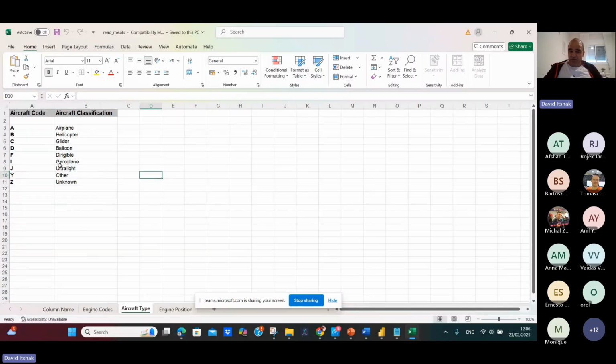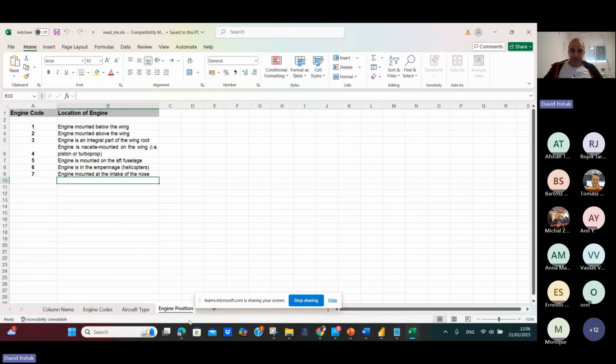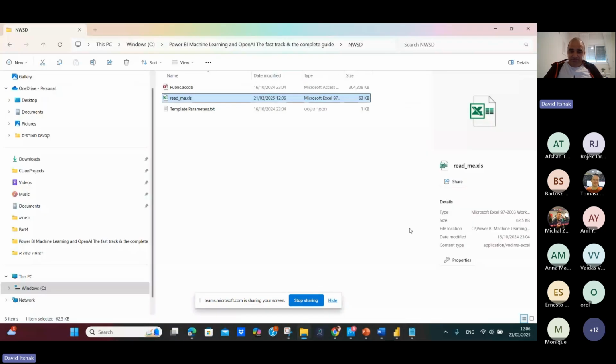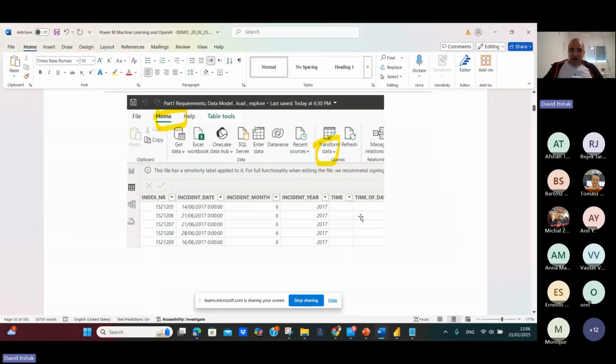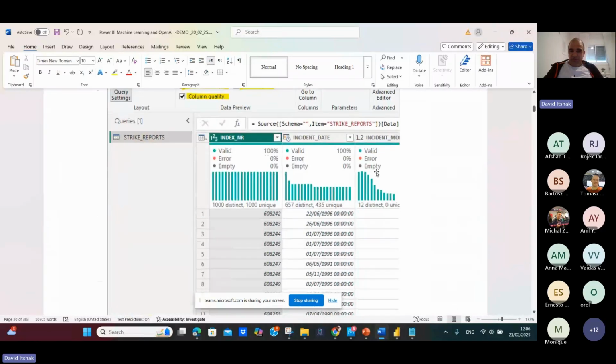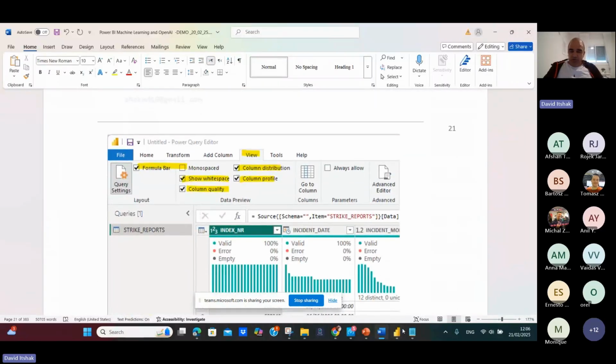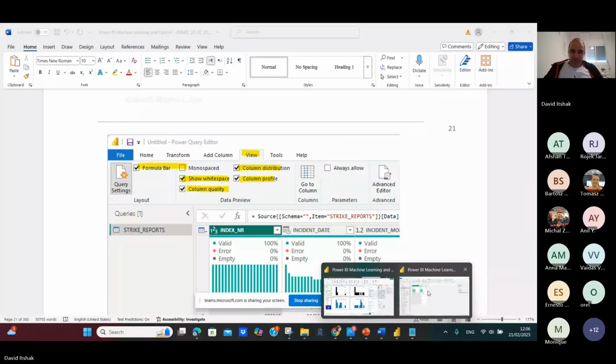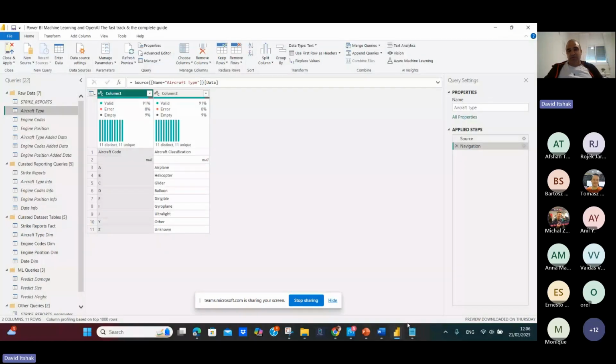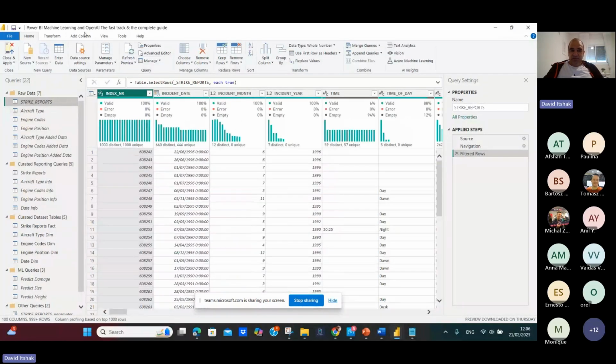You have aircraft type, you can see it here, engine position, etc. So after I upload it to our Excel, if you go to transform data, okay, for example, for strike report, you can see, if you go to transform data, you can see immediately the distribution of the data.